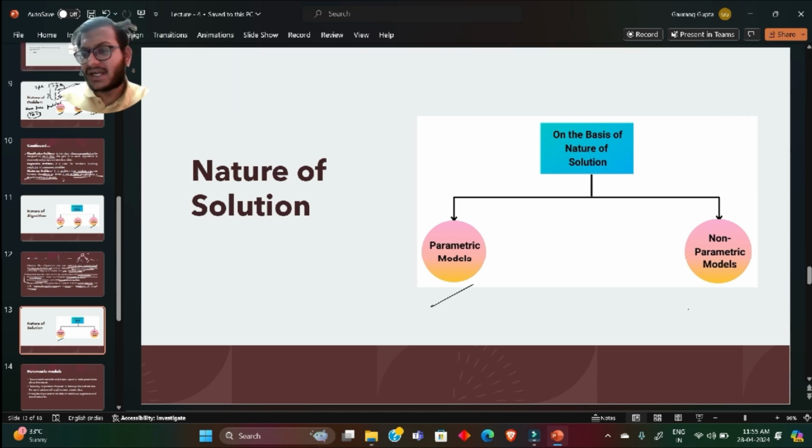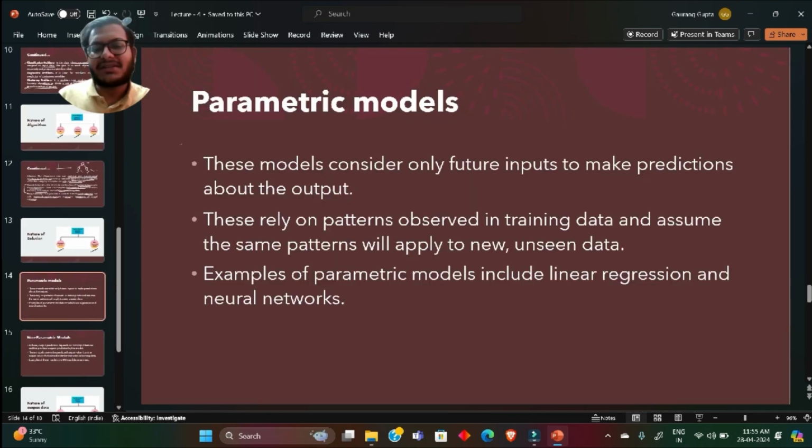First is parametric model and second is non-parametric model. So what are these? Parametric models are the models which only consider the future inputs to make predictions about the output. So what these do is they rely on the patterns they observed in training data and assume that the same patterns will apply to new unseen data.